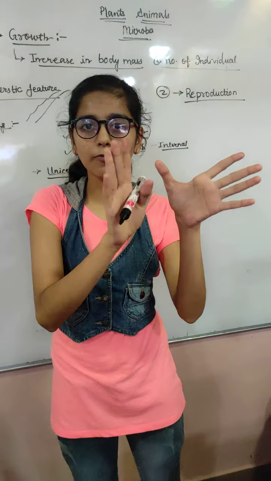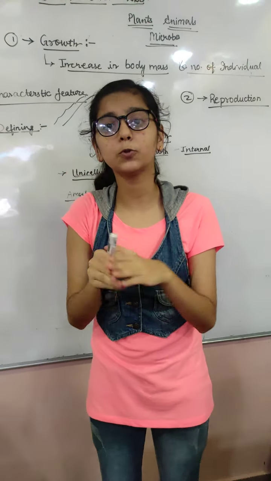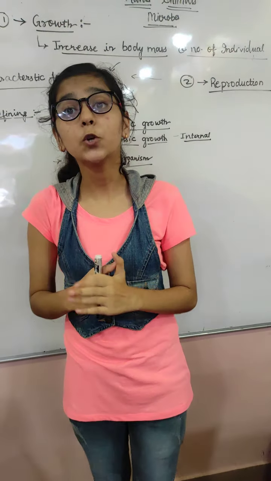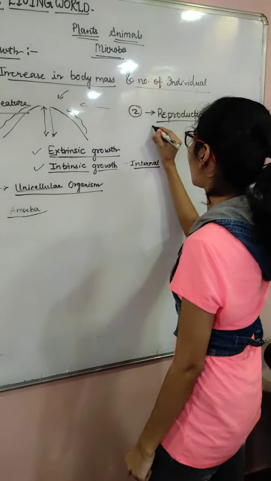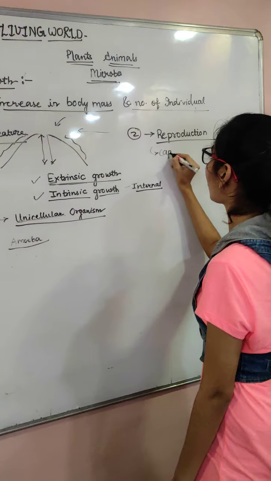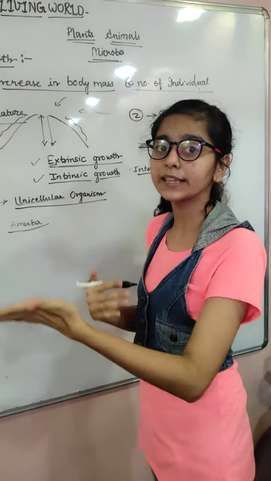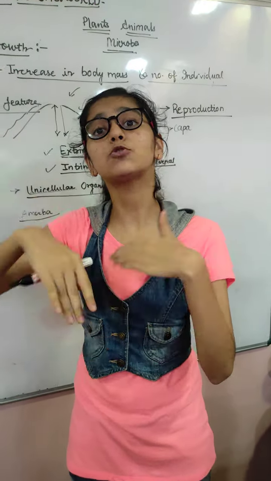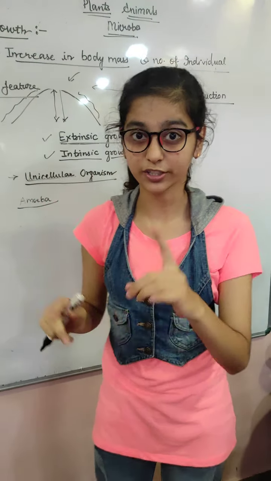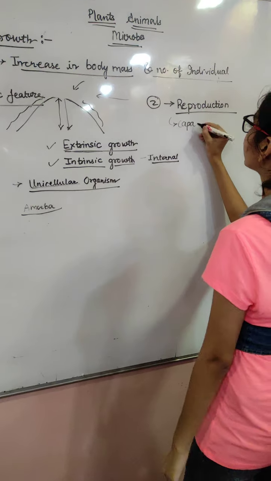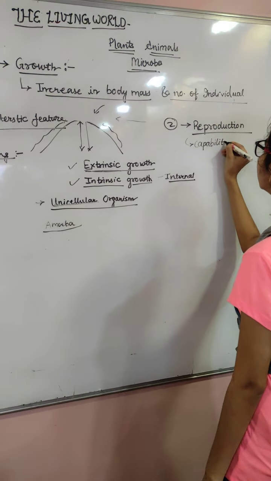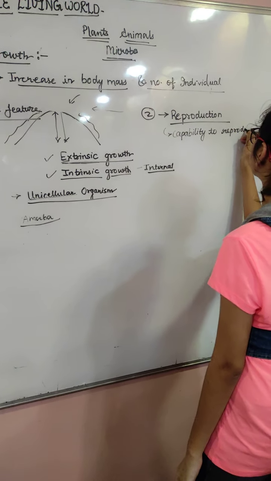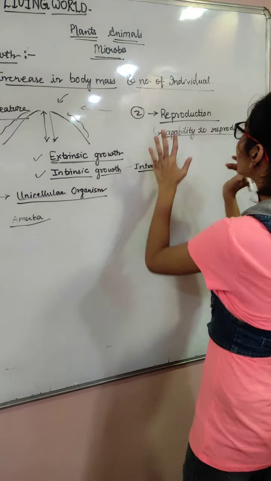A dog will give birth to another dog, a cat will give birth to another cat, humans will give birth to another human, with the offspring having the capability of giving rise to other children in their next generation. So this is the capability to reproduce. So this is reproduction.